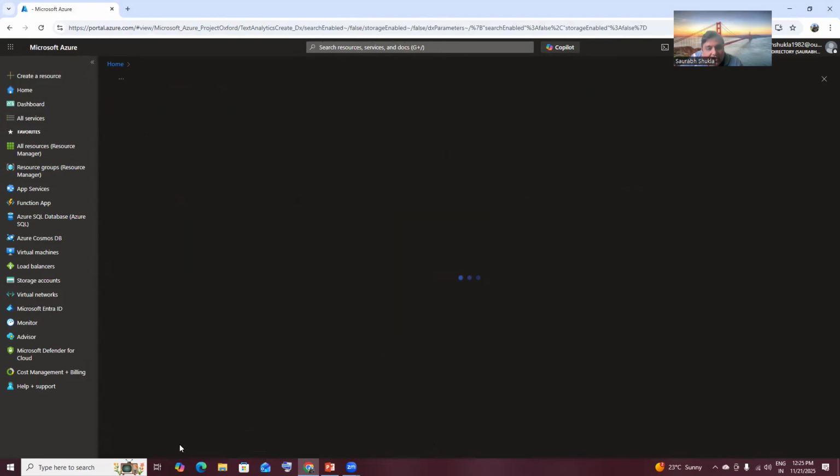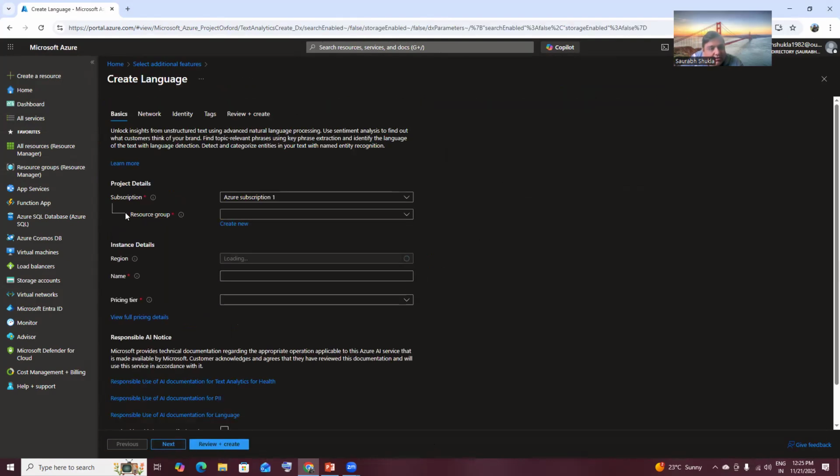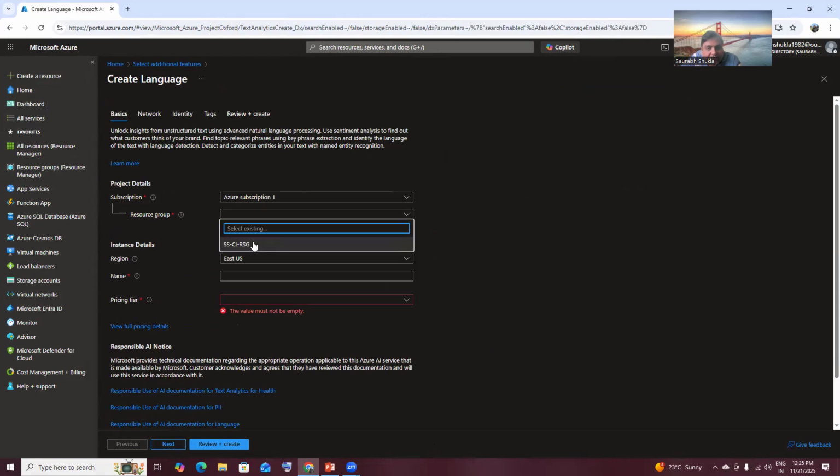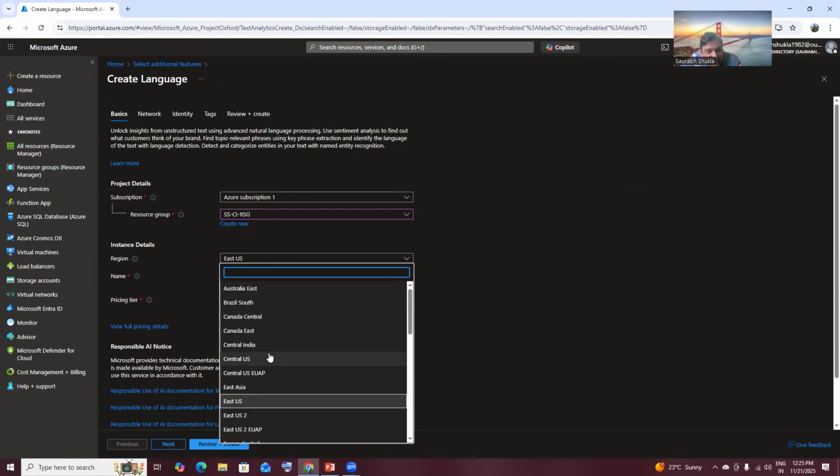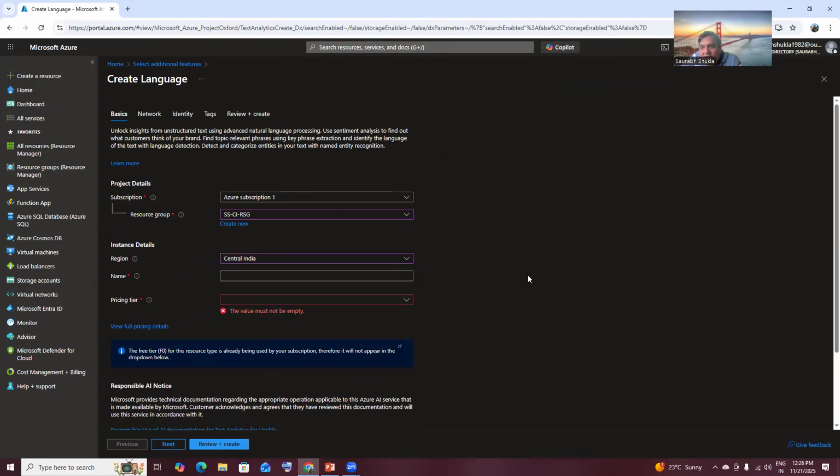As I told you in the PPT, when you create any resource, you have to give the resource group. So I have already created one resource group, that is SSCIRSG here. The region I will give as Central India because I have already created my resource group in Central India. And then I will give the name. I will give Saurabh text one.